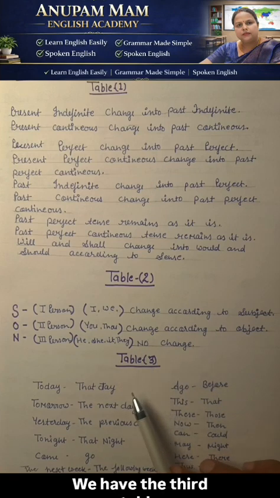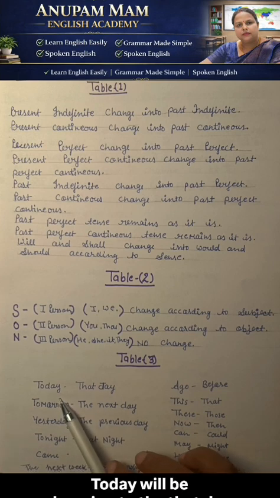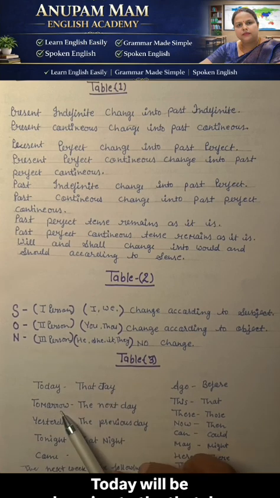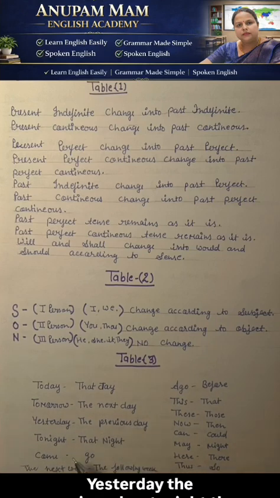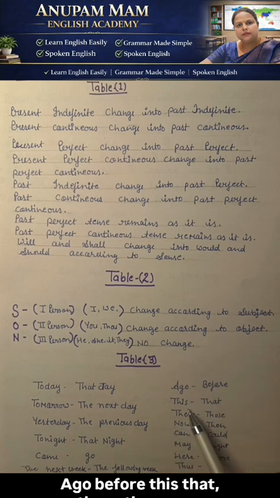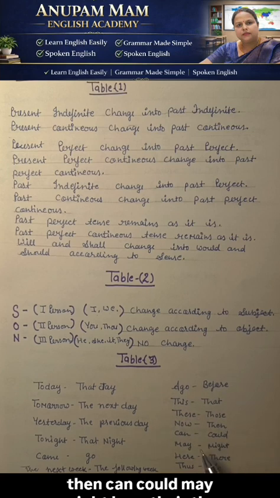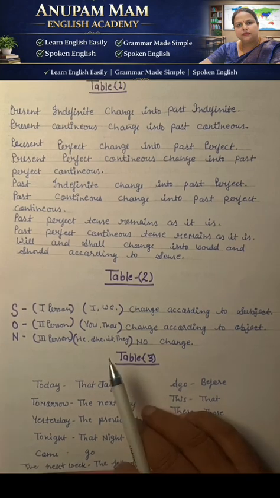We have the third table. Today changes to that day, tomorrow to the next day, yesterday to the previous day, tonight to that night, come to go, next week to the following week, ago to before, this to that, these to those, now to then, can to could, may to might, here to there, thus to so.